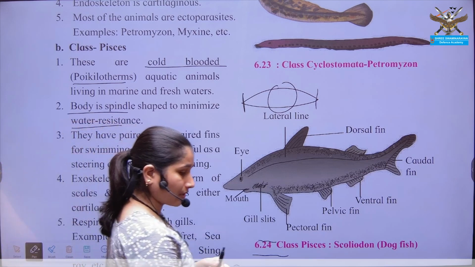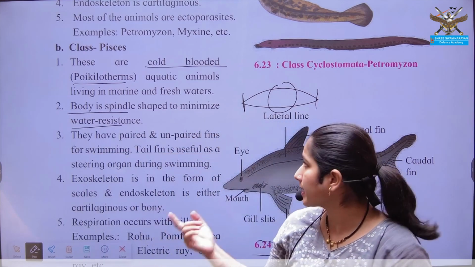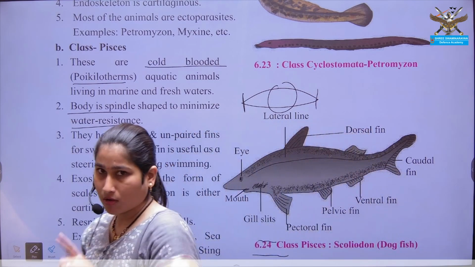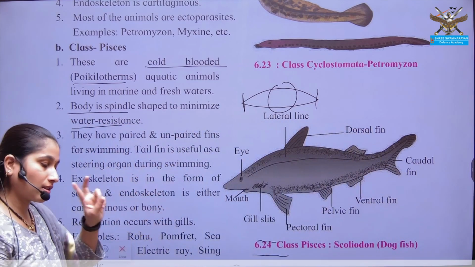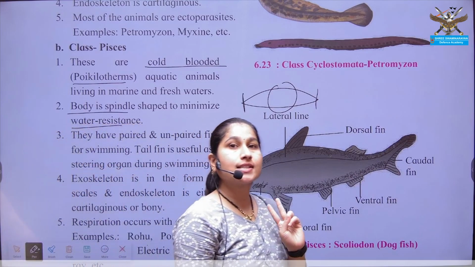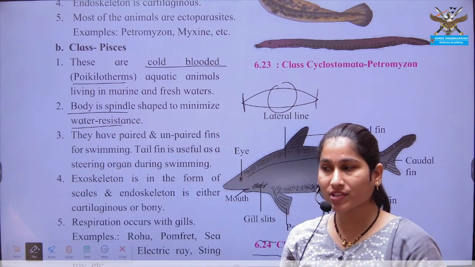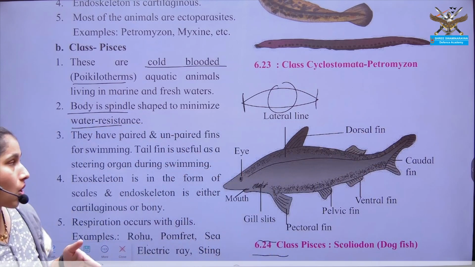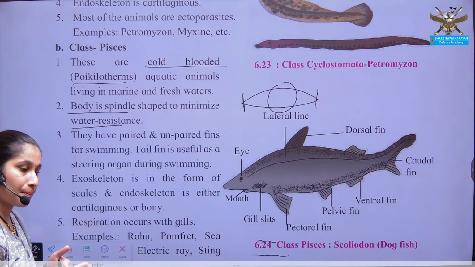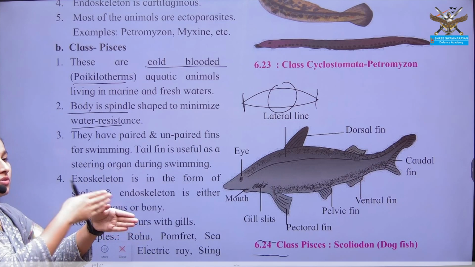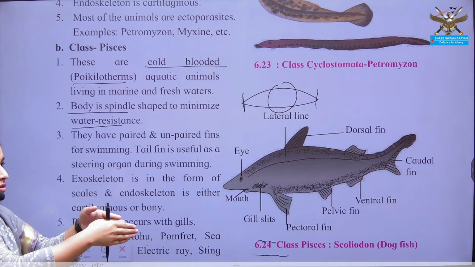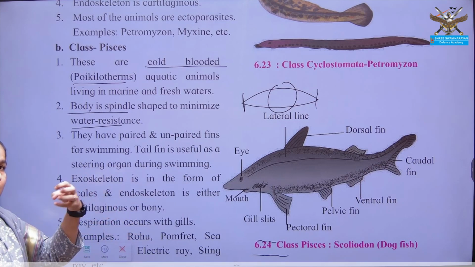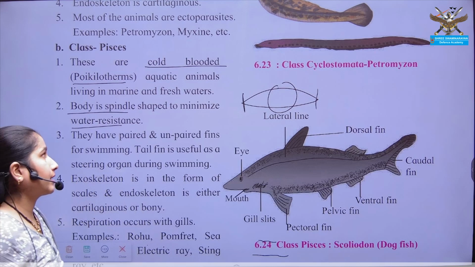What is the next peculiarity of class Pisces? First you have understood, that is poikilotherm. Next is the body is streamlined. Why streamlined? Because swimming should be easy for this organism. For swimming purposes, their anterior and posterior ends are narrowed or tapering.